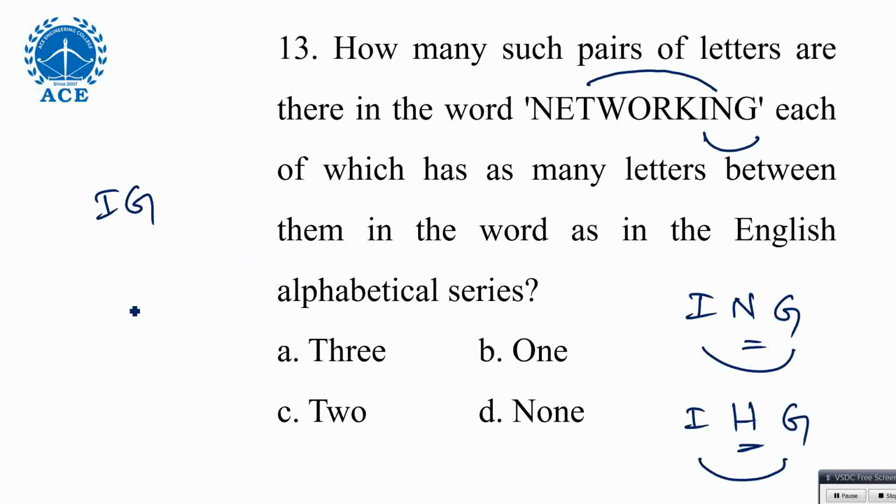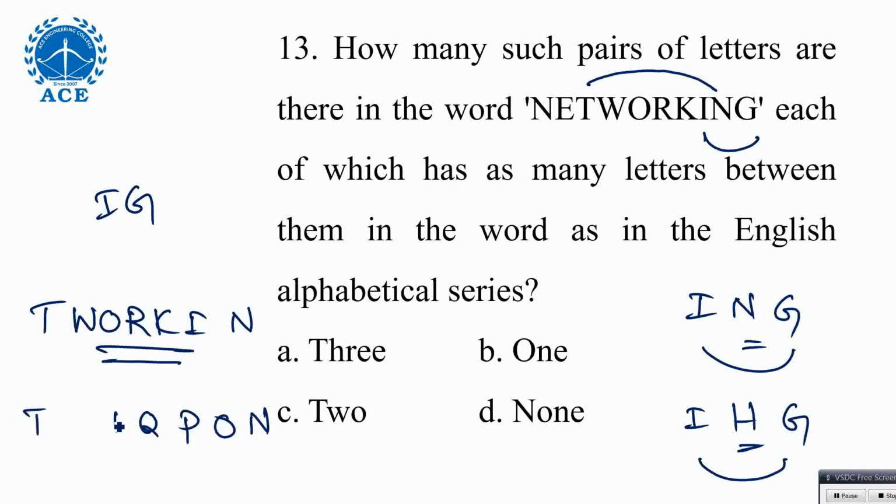T and N, I think you can check between T and the other N. How many letters in between? 5. Okay. Normally N O P Q R S. I think it's okay with this. One more pair, R and N also. This N or this N. Okay, R and N. Fine. But problem, you have 3 letters, right? Between R and N, here only 2 letters, K and I. Not accepted.